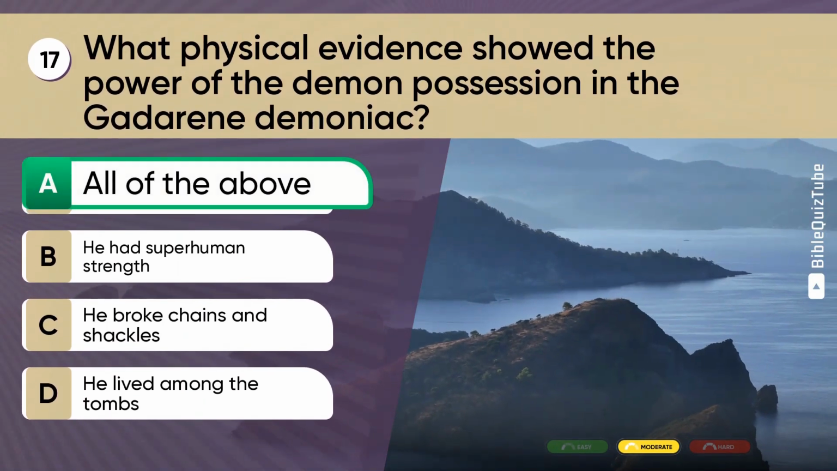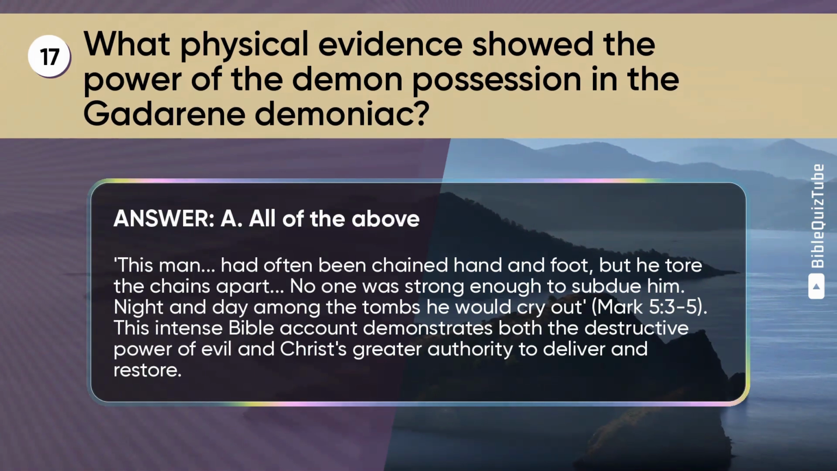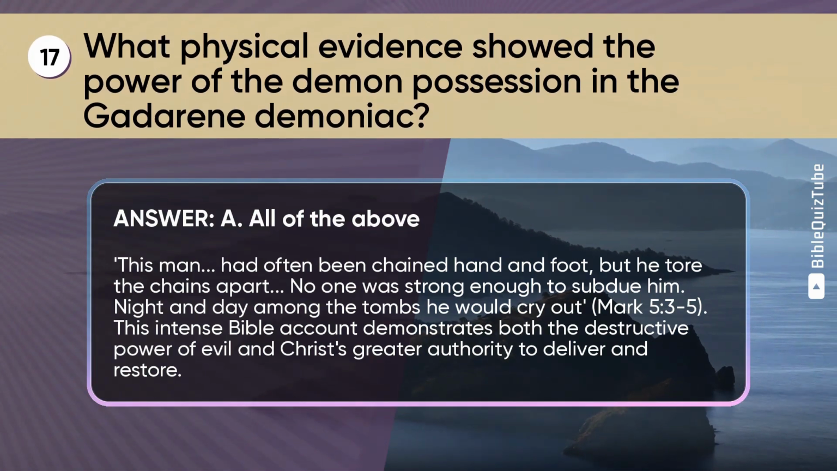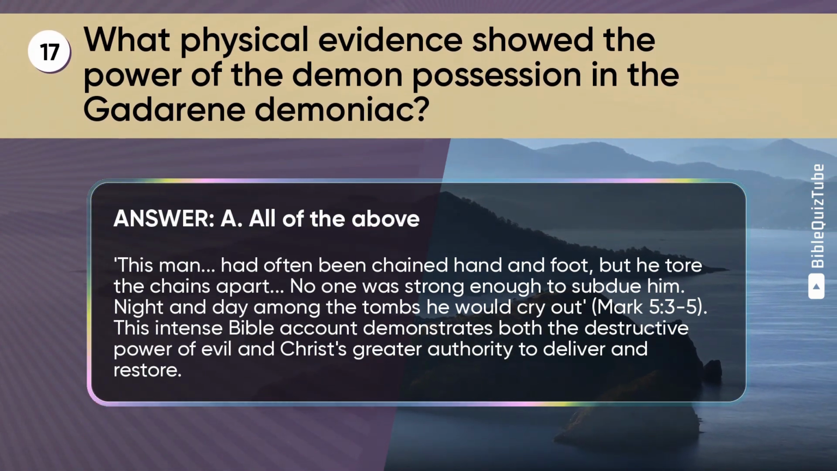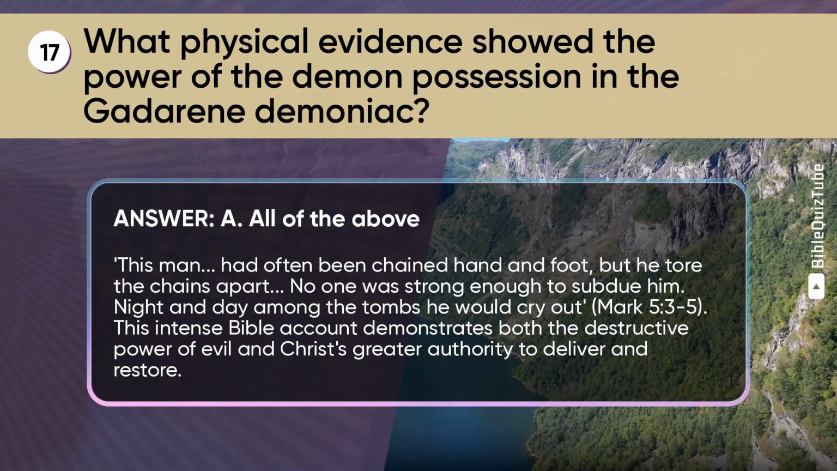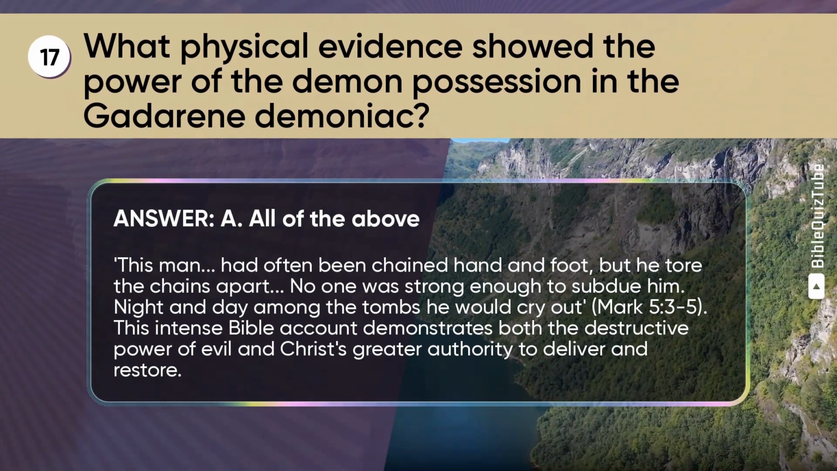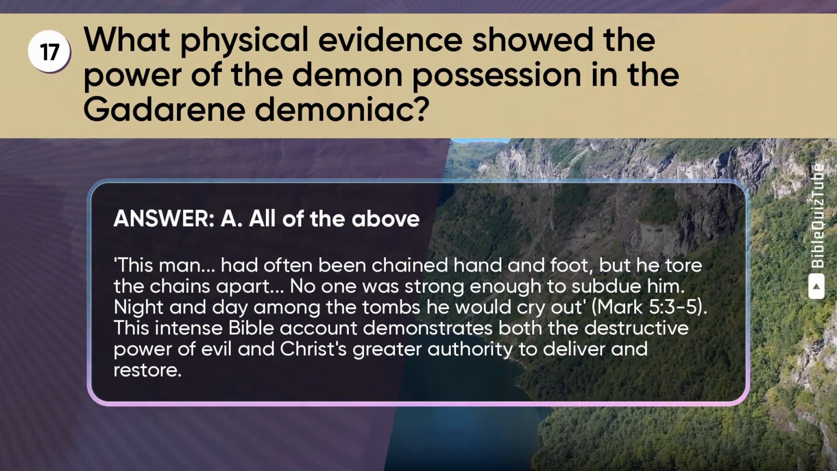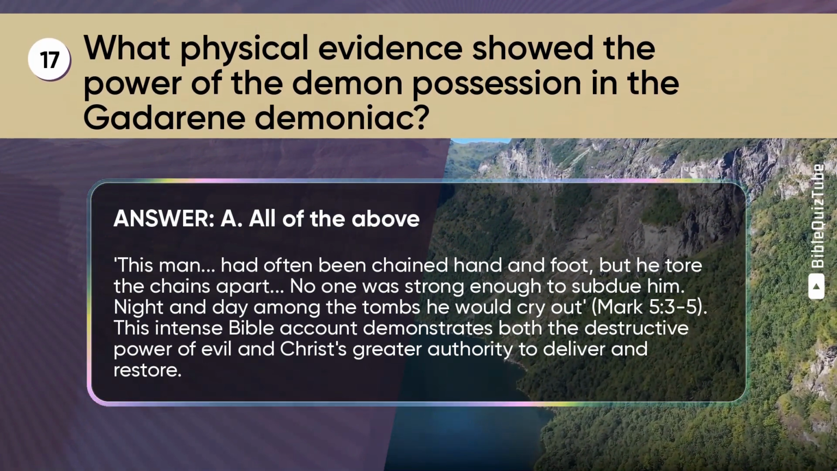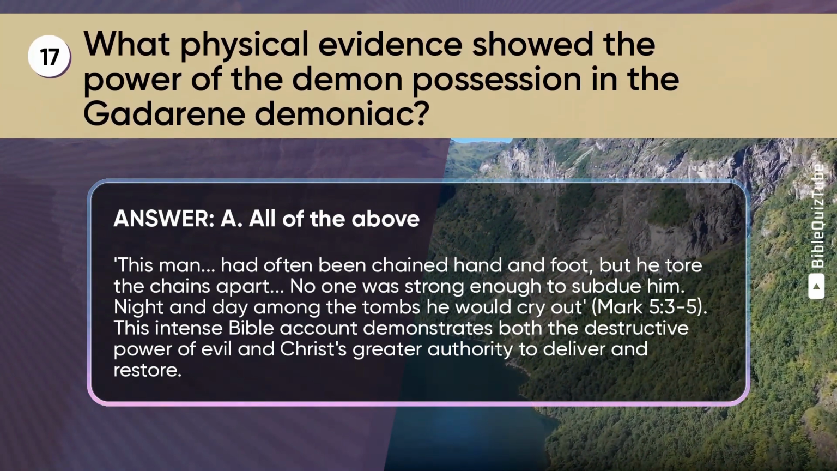The correct answer is A. All of the above. The explanation. This man had often been chained hand and foot, but he tore the chains apart. No one was strong enough to subdue him. Night and day among the tombs he would cry out, Mark chapter 5 verses 3-5. This intense Bible account demonstrates both the destructive power of evil and Christ's greater authority to deliver and restore.